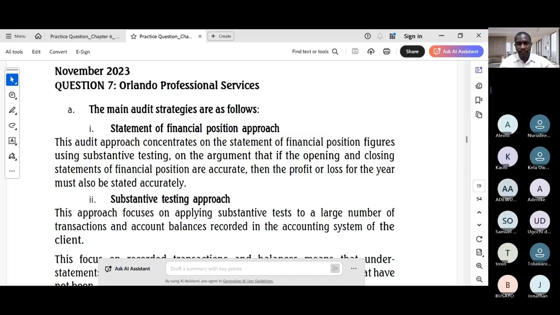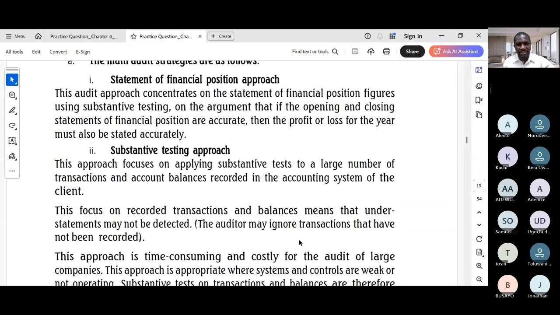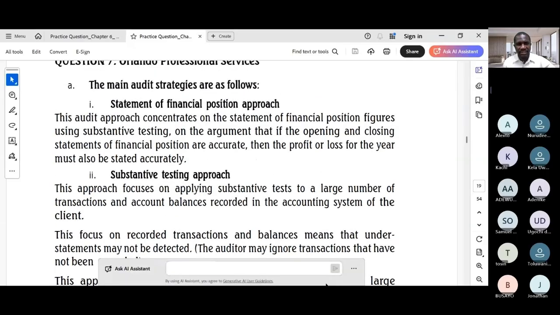So the provided solution does well by outlining the statement of financial position approach, substantive testing approach, system-based approach, and risk-based business risk approach. So a good approach is to start with a heading for each strategy, like you've seen, and then use a couple of bullet points to explain its features and applicability. I think that would suffice.